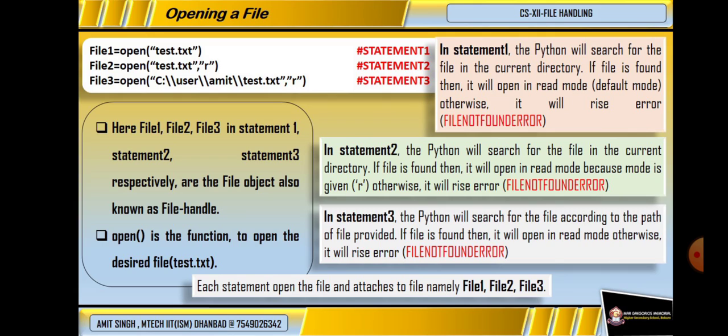Similarly, in the third statement we have specified the location, the actual directory of the file: in the C drive, then in the user folder, then in user there is a user name Amit, and in that there is a file that is test, and in statement 3 we have specified the mode of opening. Similarly, if the file is not found in that directory, it will generate a FileNotFoundError.